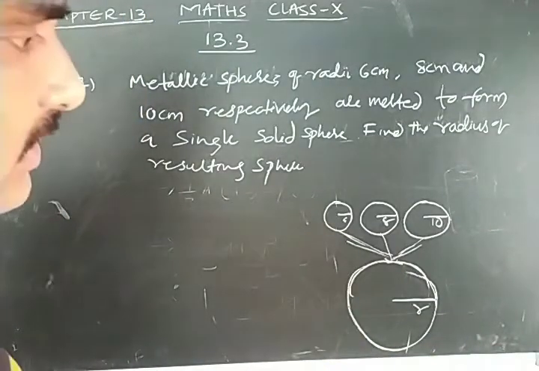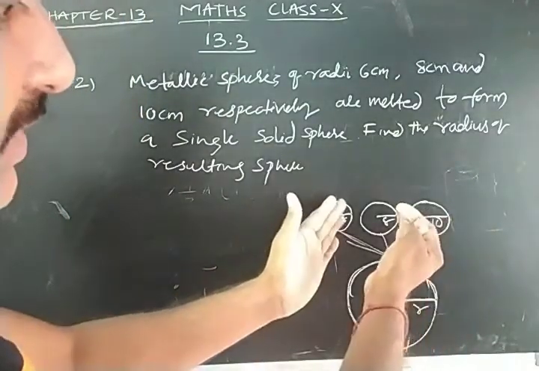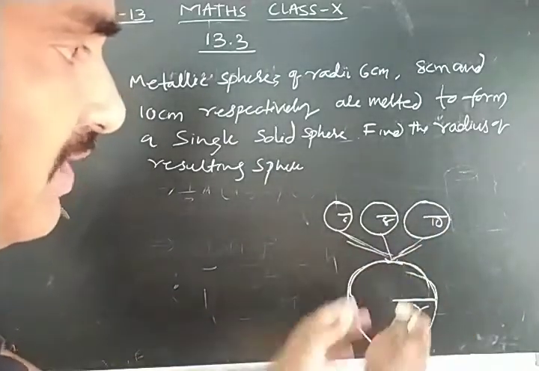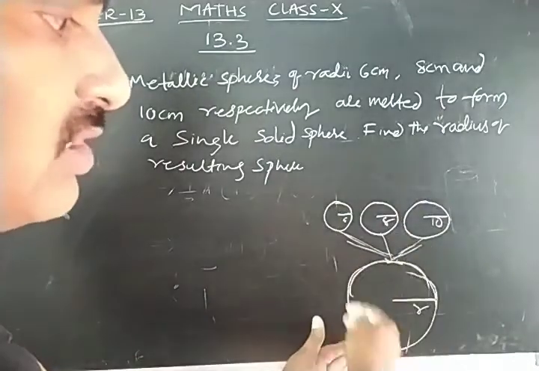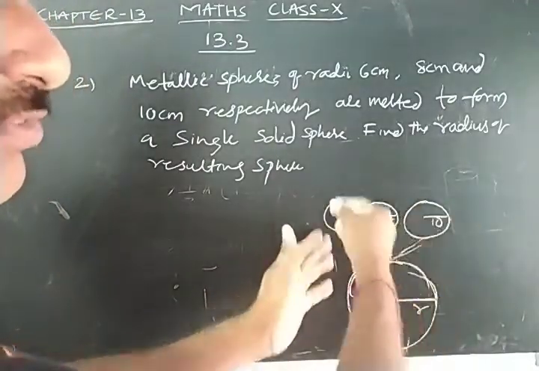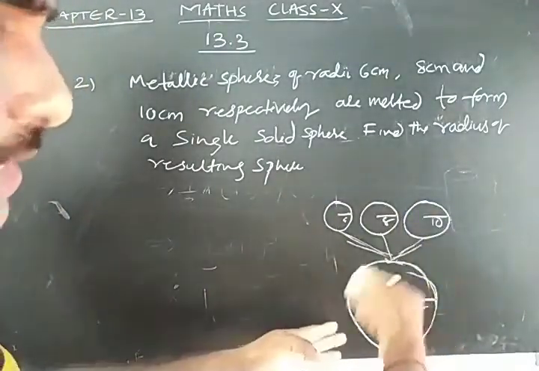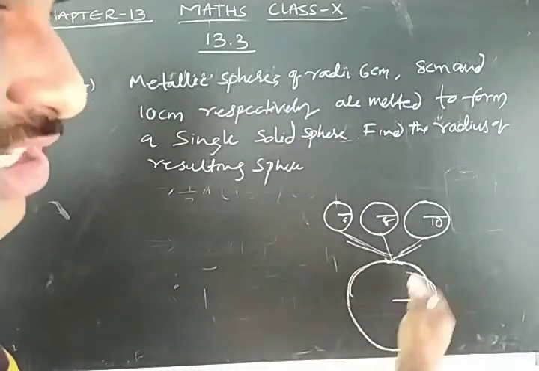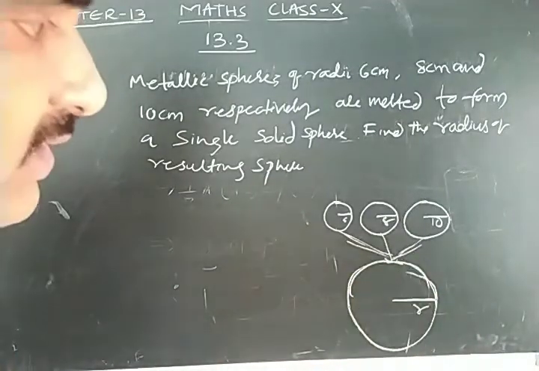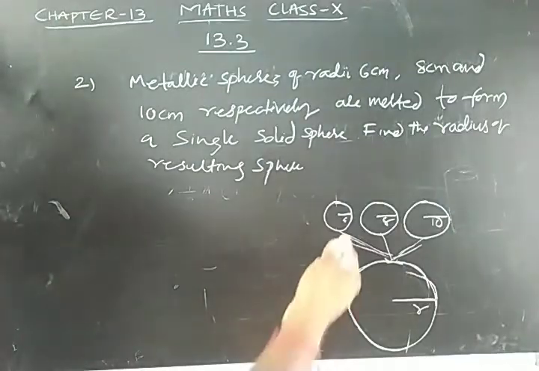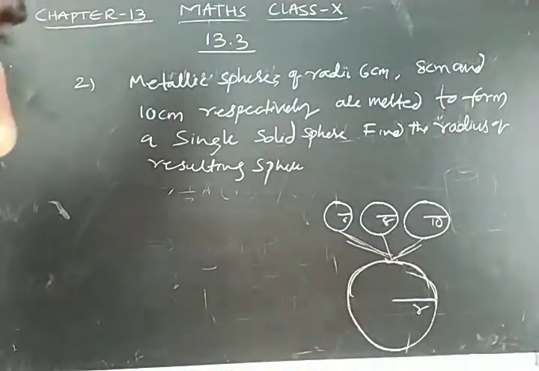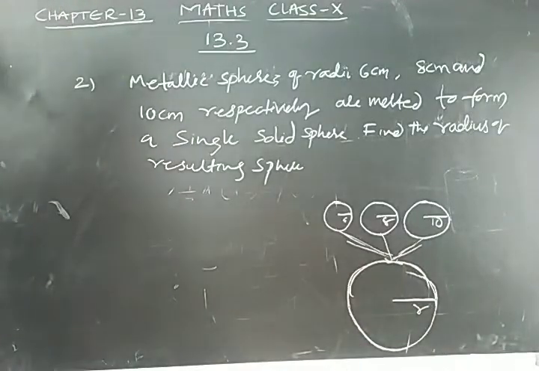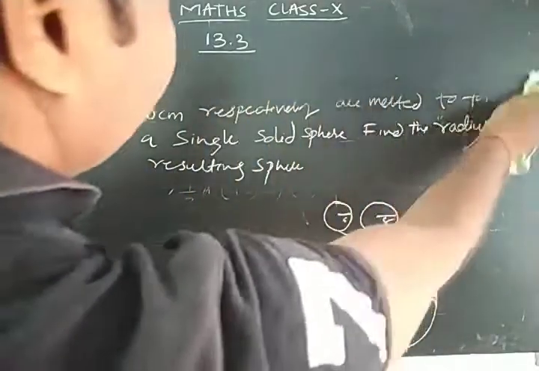So what we can observe is that if you melt these 3 spheres and convert them into a solid sphere, the sum of the volumes of these 3 spheres will be equal to the volume of this solid sphere. Using that condition we can find the radius. Right? Let me write what is given.